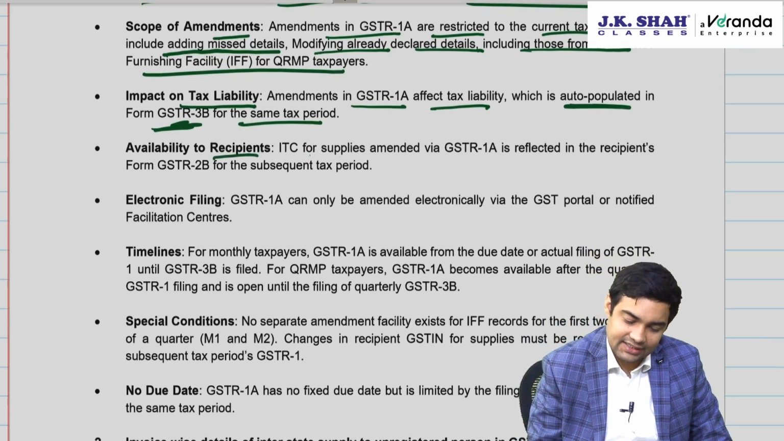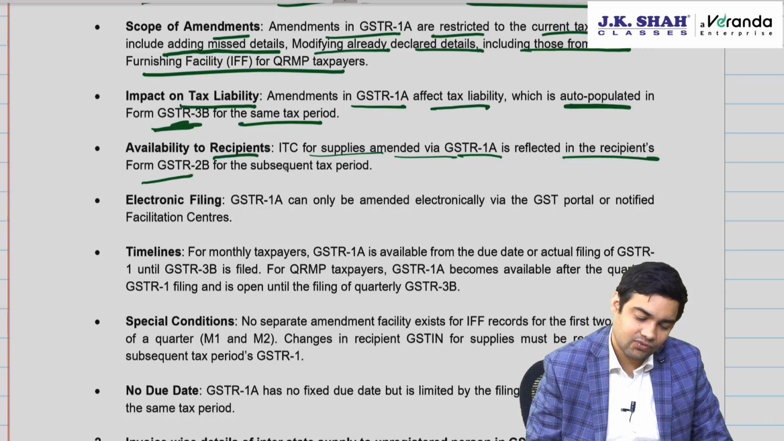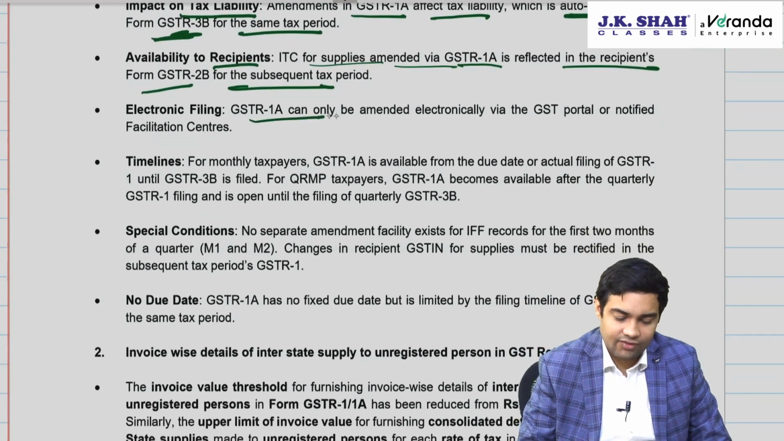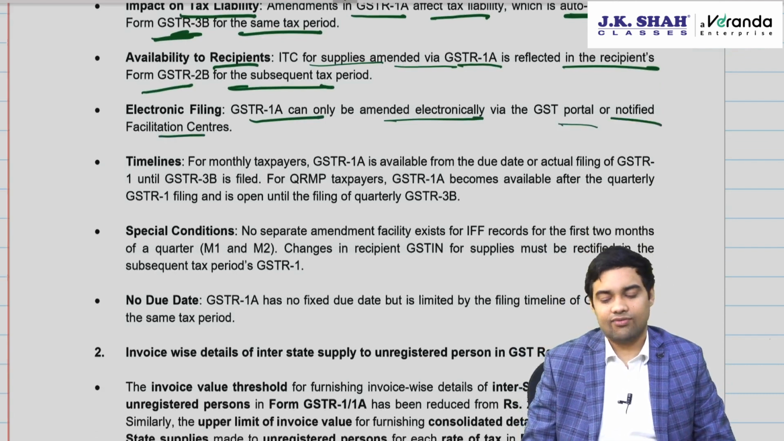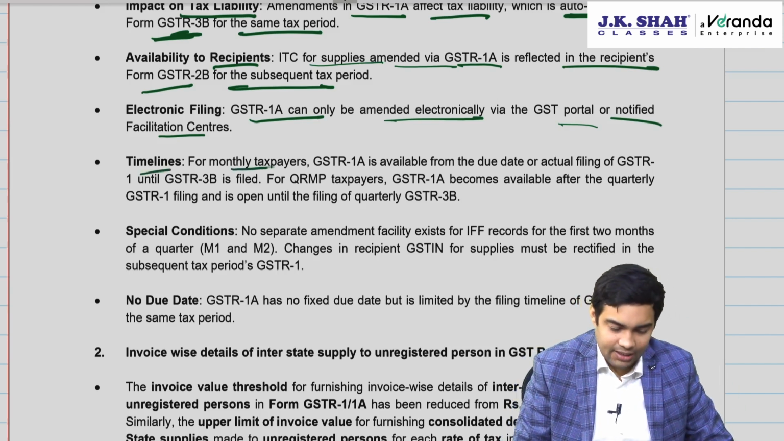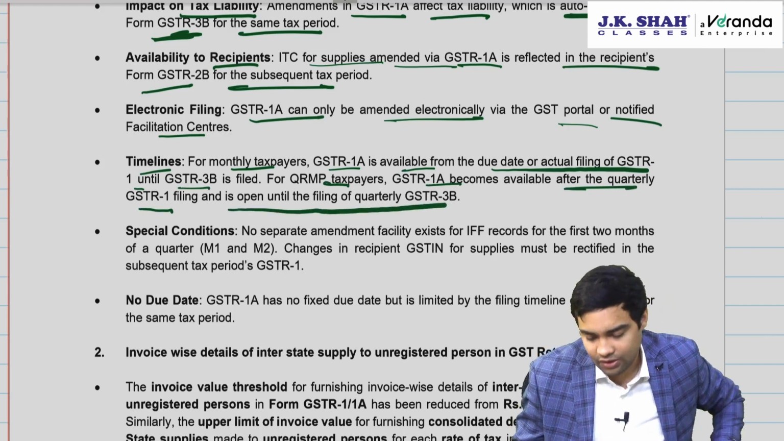Recipient, will he get ITC? ITC for supplies amended by 1A is reflected in recipient's Form 2B for subsequent tax periods. Electronic filing: it can be filed only electronically via common portal or as notified facilitation centers by commissioner. Timeline for monthly taxpayer: 1A is available from the due date of actual filing of GSTR 1 until 3B. For QRMP it will be available after quarterly filing of GSTR 1 and is open till filing of 3B.